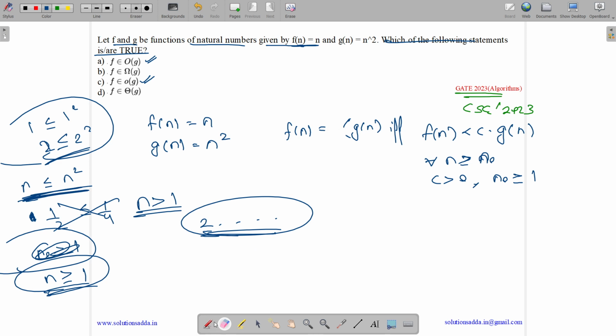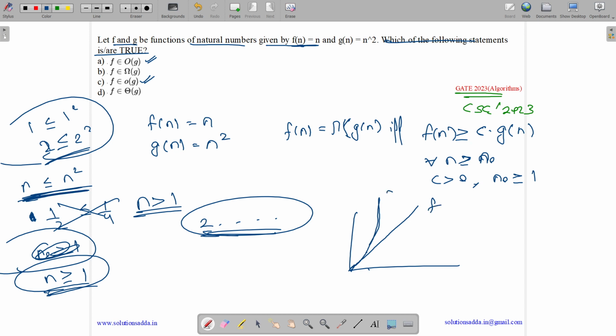Now let us see when we can say that f(n) is omega of g(n). We can say so if f(n) is greater than or equal to c times g(n) for all n greater than or equal to n naught, with c greater than 0 and n naught greater than or equal to 1. Can we say that f(n) will always be greater than g(n)? No, as the graph for f(n) will have value 1 at 1 and value 2 at 2, while the graph for g(n) grows faster.